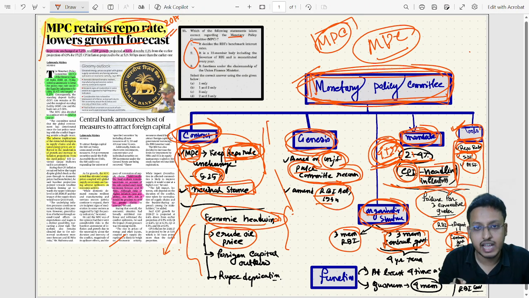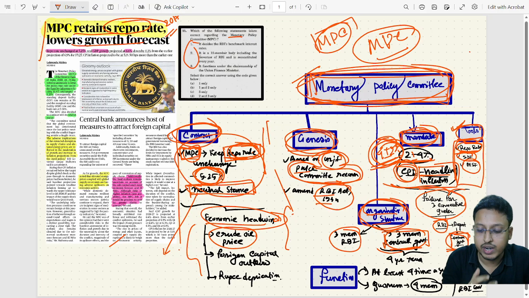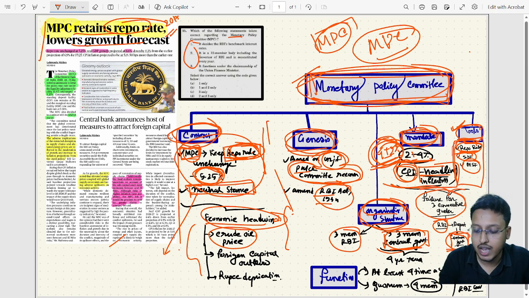Now, if you don't have clarity over these tools, like what is repo rate, what is SDF, what is MSF, what is reverse repo rate, please let me know in the comment section. I will create a separate video where I will explain all these key terminologies. If you need it, please let me know in the comment section.